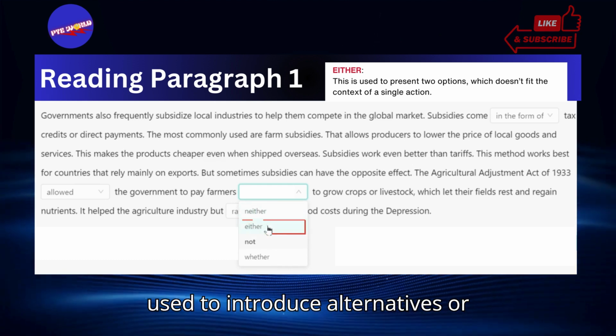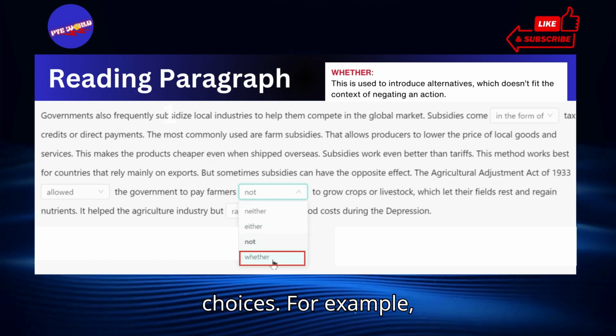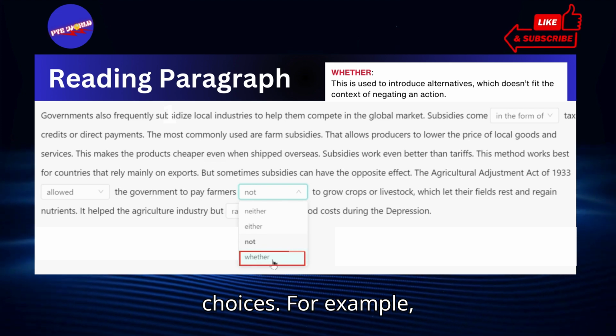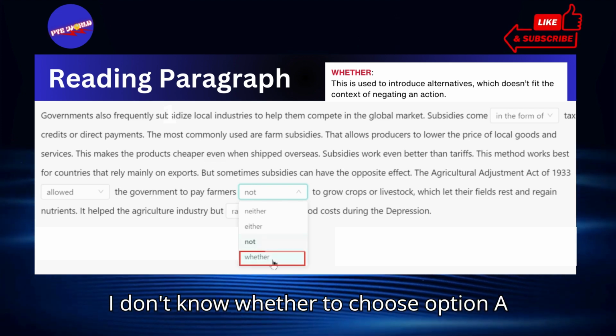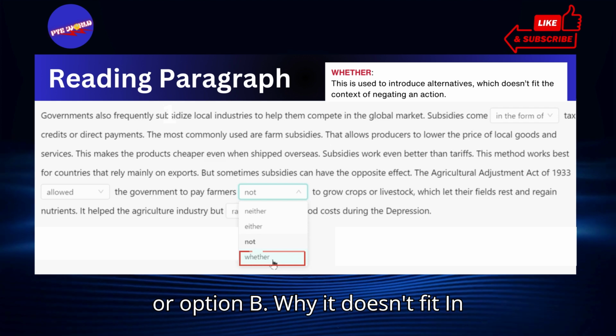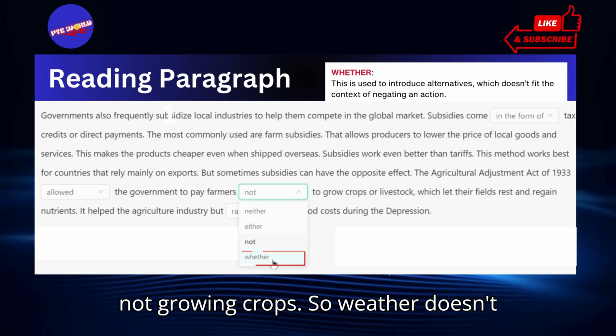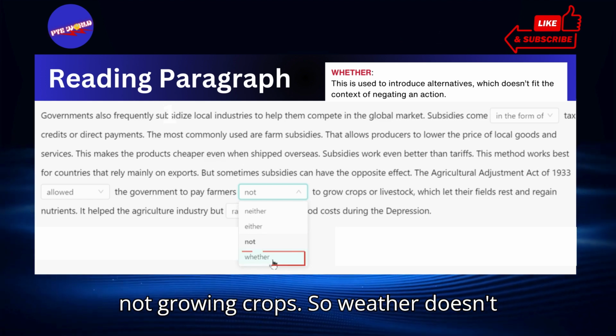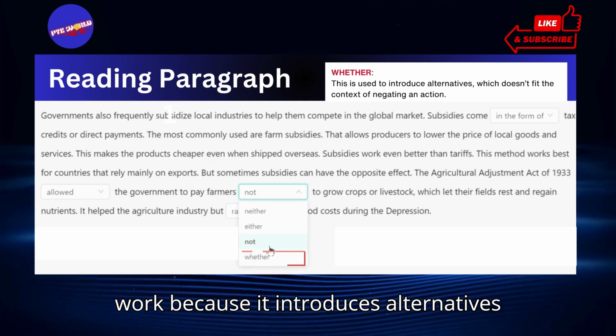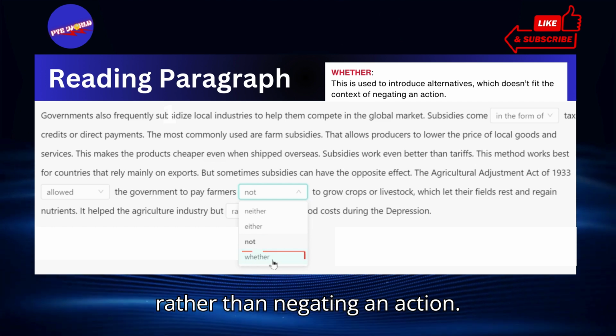Thirdly, "whether" is used to introduce alternatives or choices. For example, I don't know whether to choose option A or option B. Why it doesn't fit in our context: we are negating an action, not growing crops, so whether doesn't work because it introduces alternatives rather than negating an action.